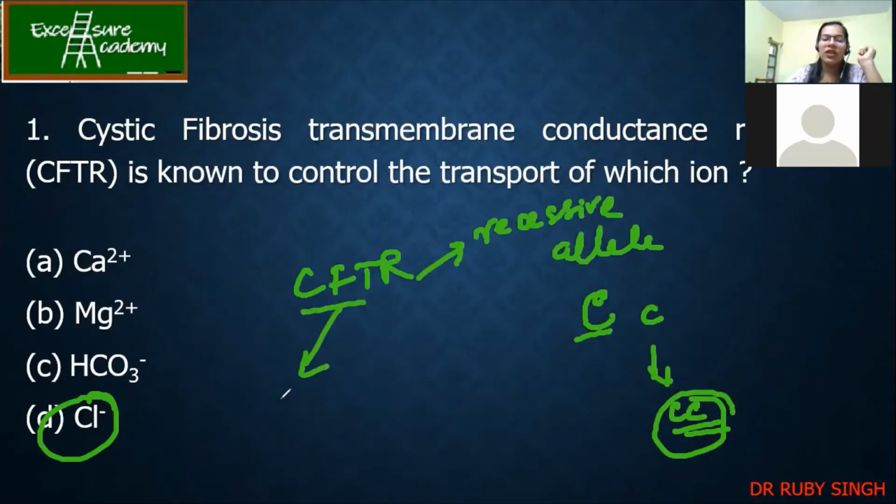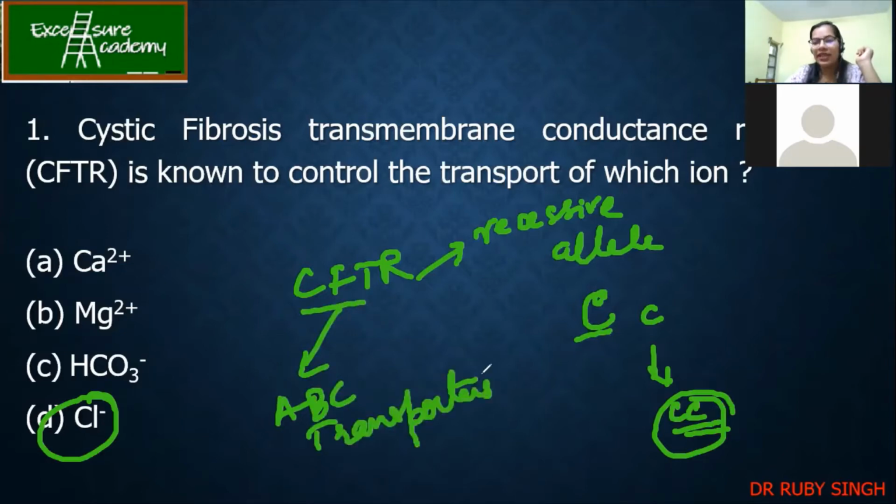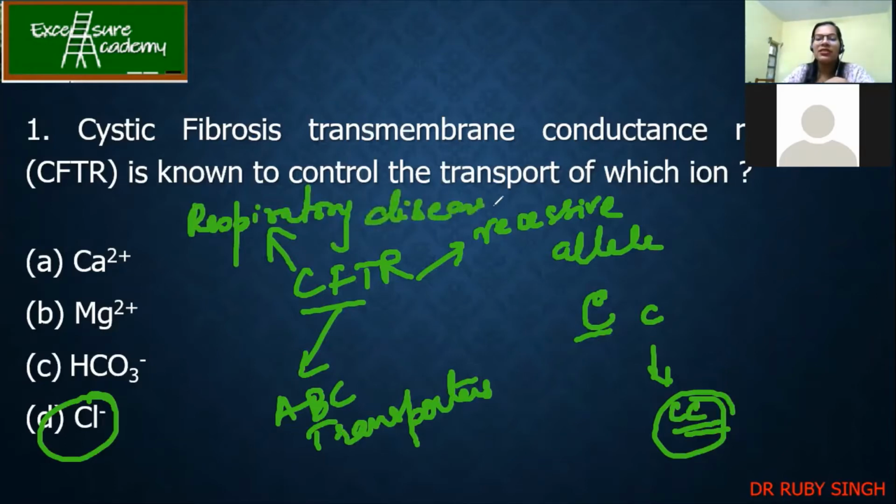Then it also comes under your ABC transporters. Actually, this I haven't taken, so I will be taking it tomorrow. So it comes under ABC transporters. And what are the problems with CFTR? You get respiratory diseases. So it becomes very difficult for a person to breathe. All respiratory diseases are there.